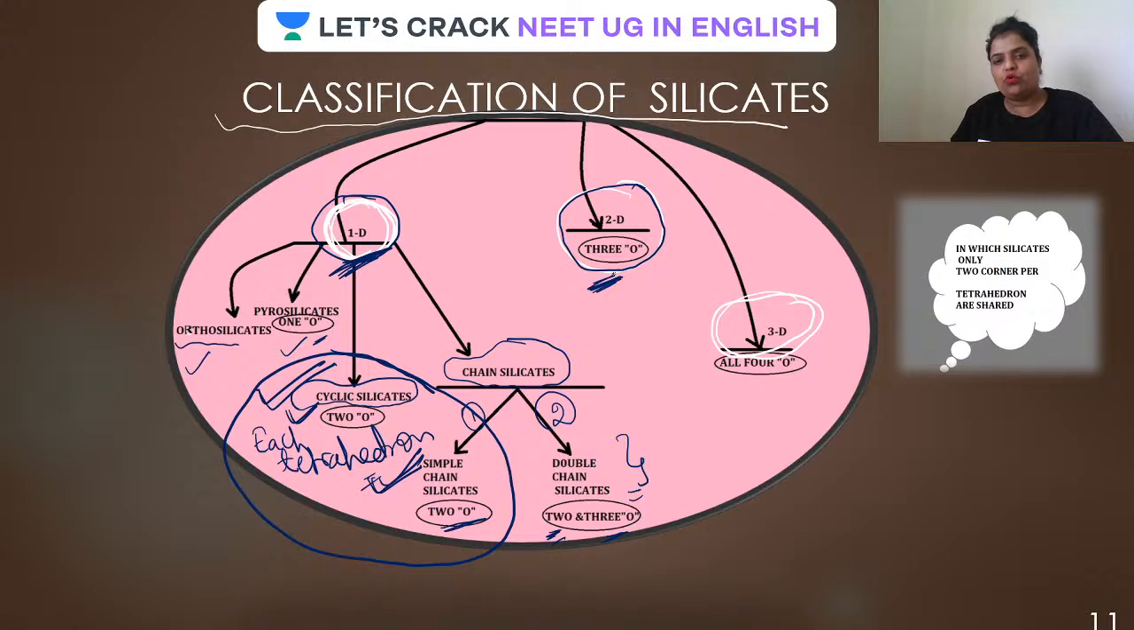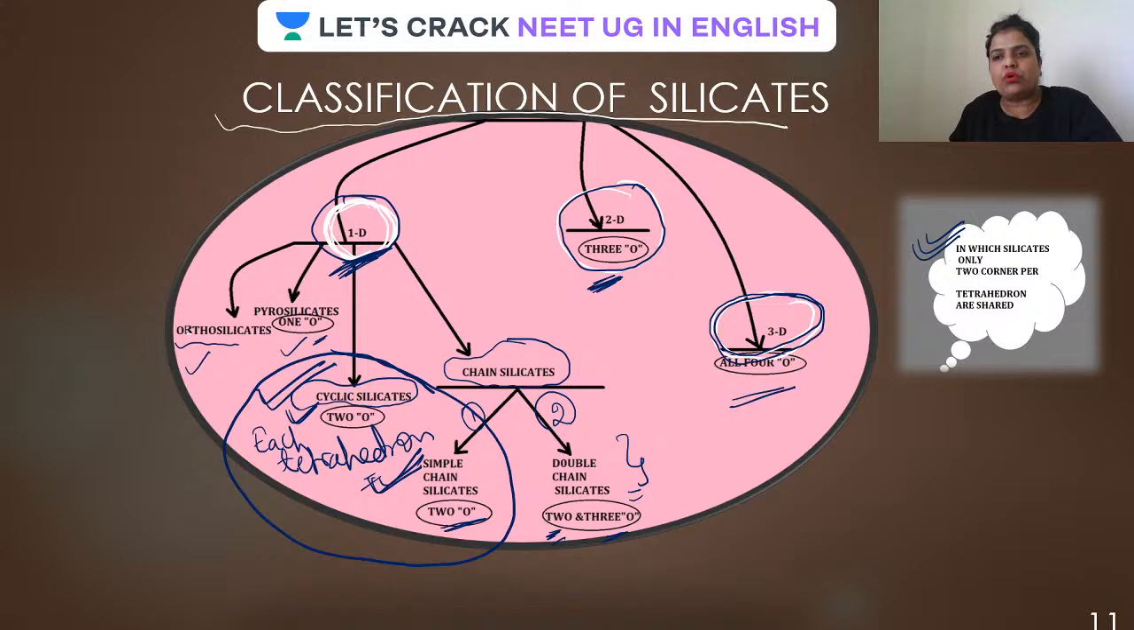If it is two-dimensional, it's three. And if it is three-dimensional, all four oxygens of each tetrahedron are attached to the neighboring tetrahedron unit. Done. So these types of questions, just have a look here.